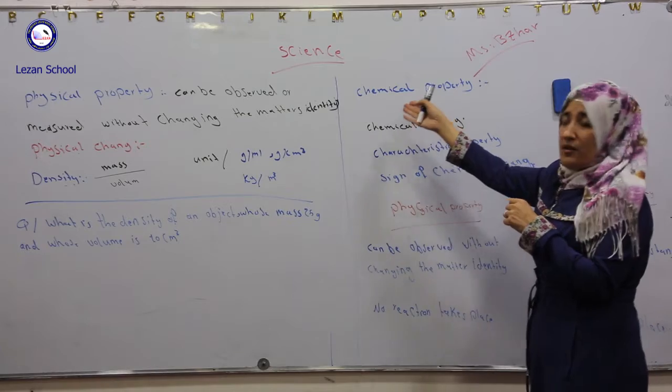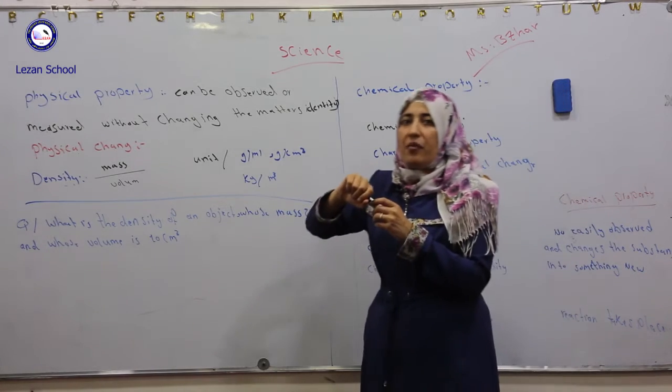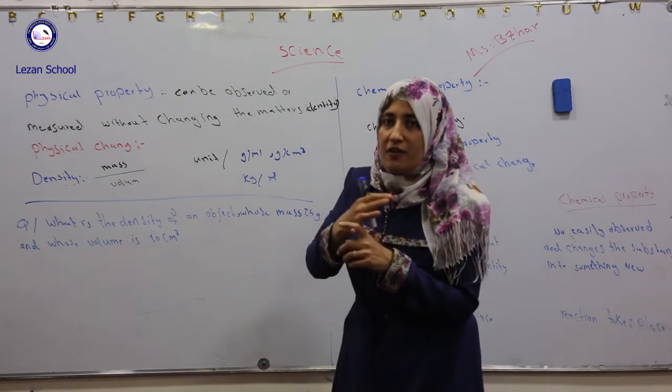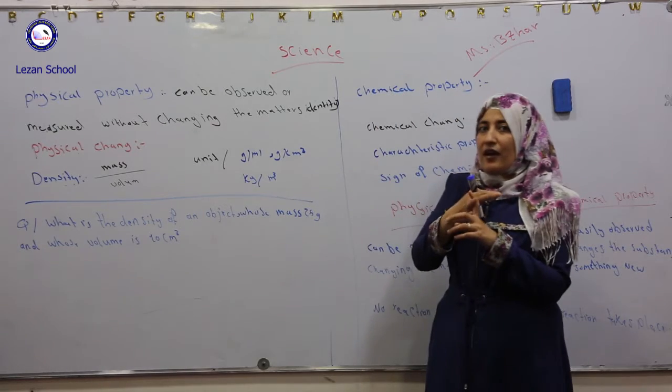We have many examples of chemical properties, for example, flammability, non-flammability, and reactivity.